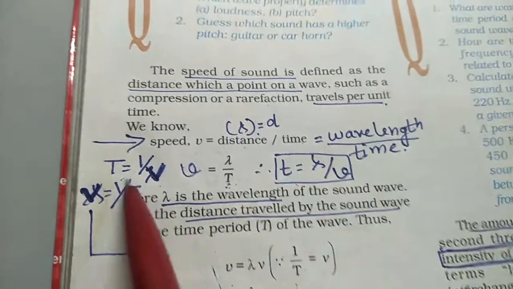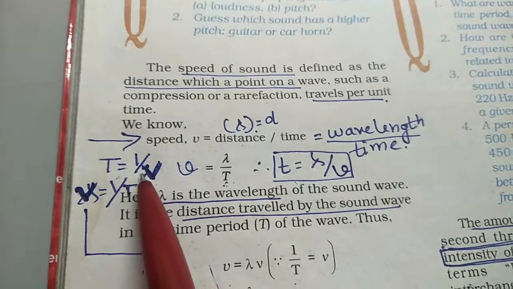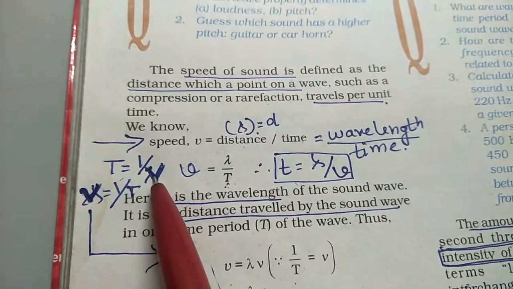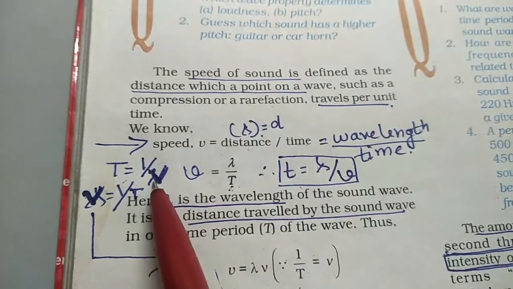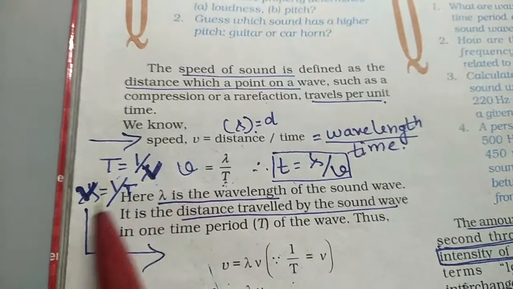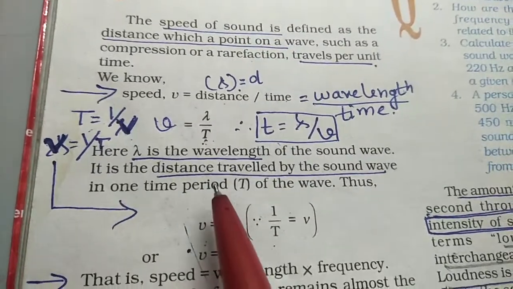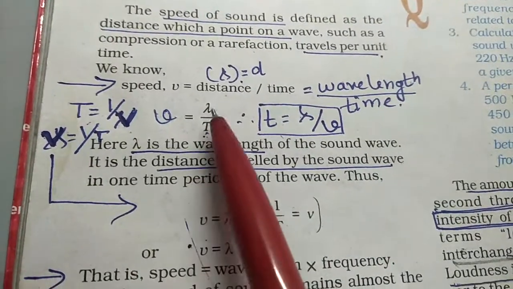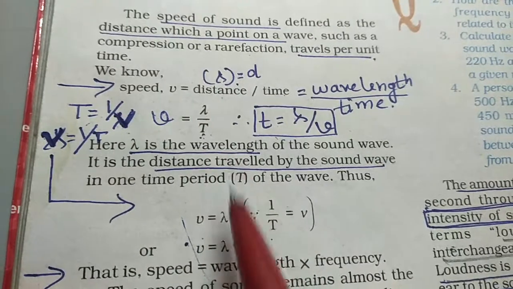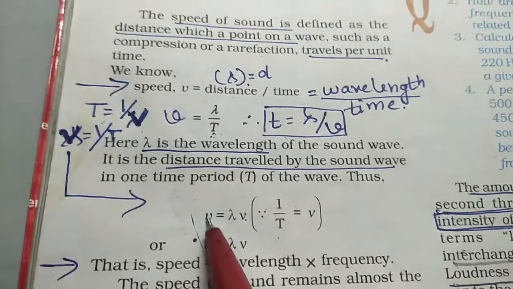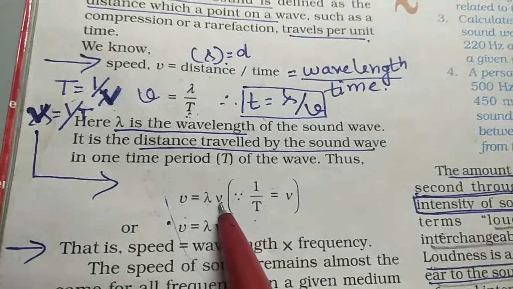Now we all know time period is inversely proportional to the frequency, that is v, known as mu. So instead of 1 upon t, if we put v, then the speed becomes wavelength into frequency.